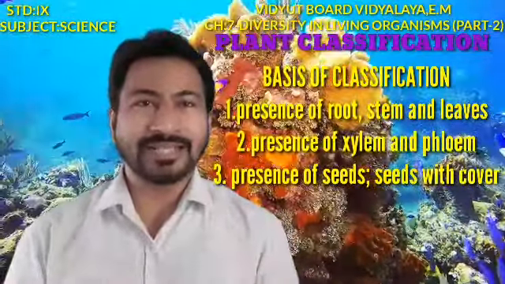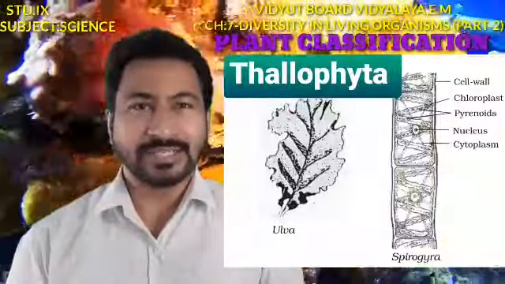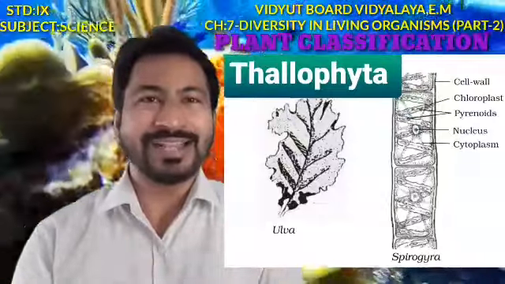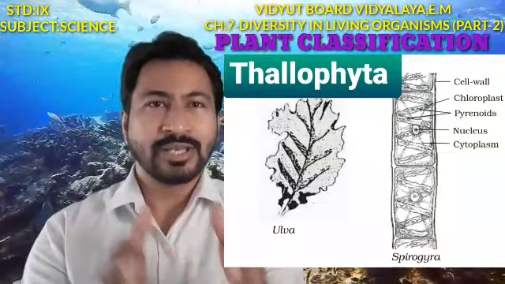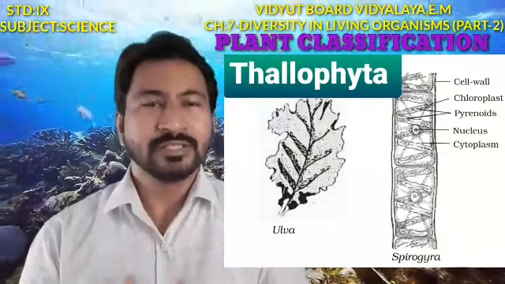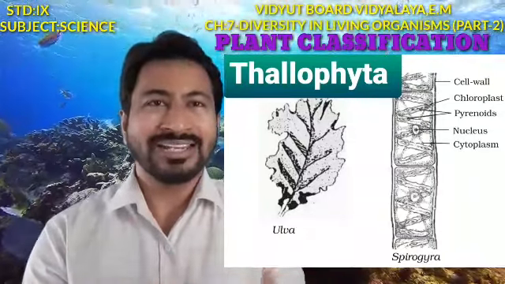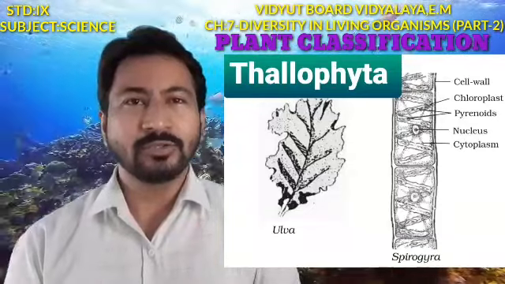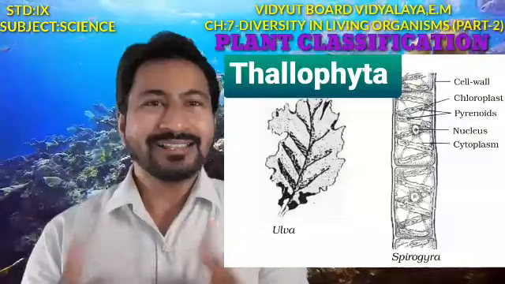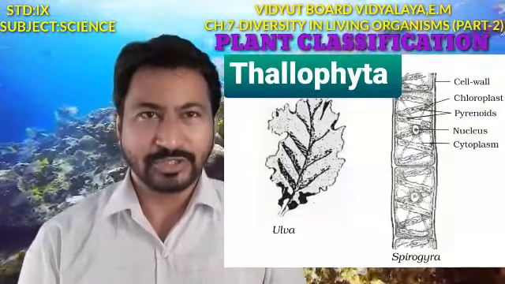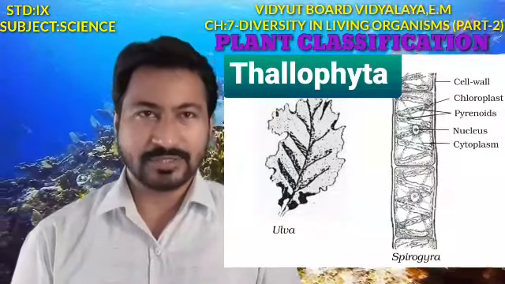Now let us start the plant classification with the first major group, that is the Thallophyta. If we divide the word Thallophyta, it is thallo and phyta. Phyta means plants, and thallus means a structure that does not have any root, stem or leaf. So in short, we will not be able to differentiate between the root, stems and the leaves. They are predominantly algae in nature and are mostly found in aquatic regions.